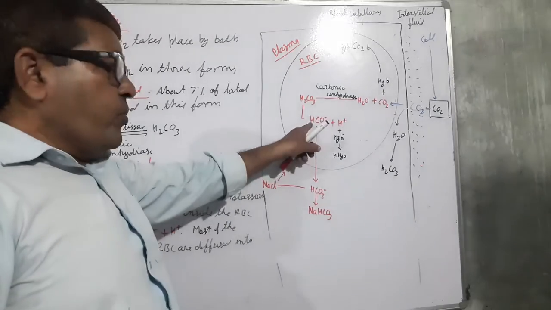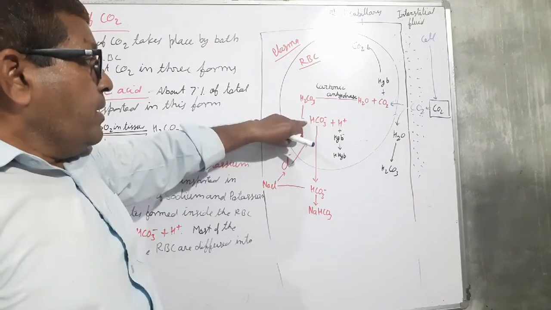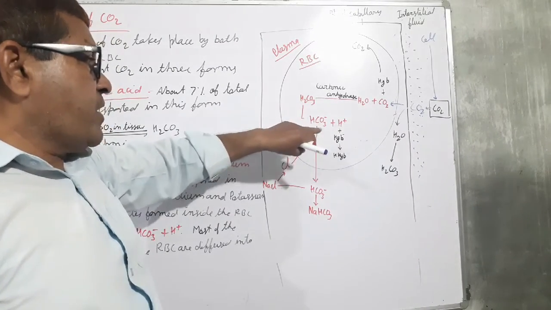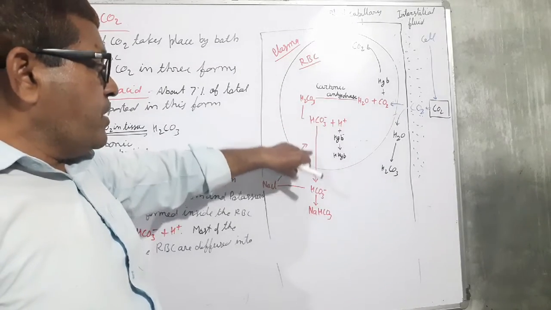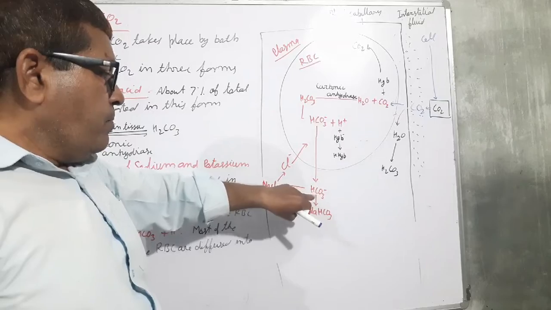Most of the carbonic acid formed, most of the bicarbonates formed inside the RBC diffused into the plasma.